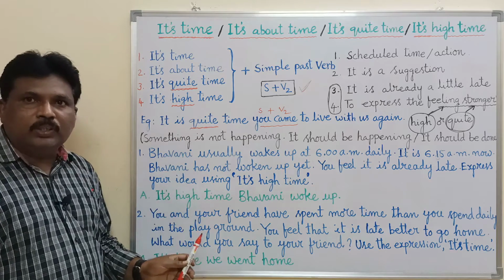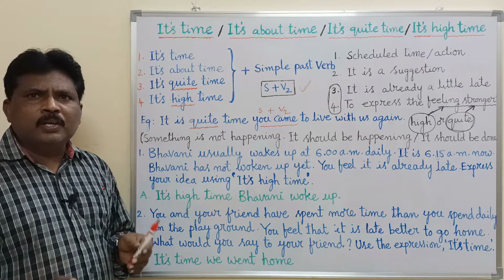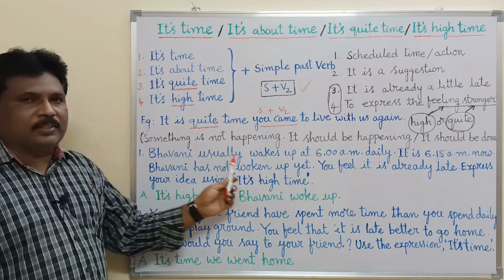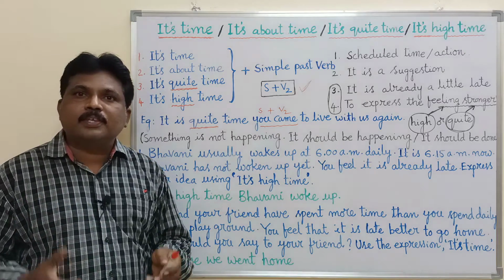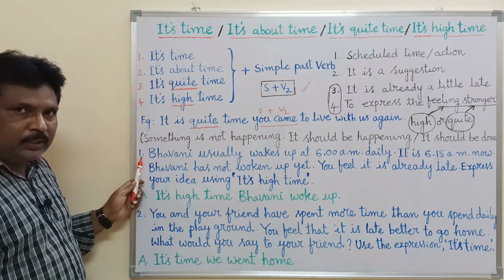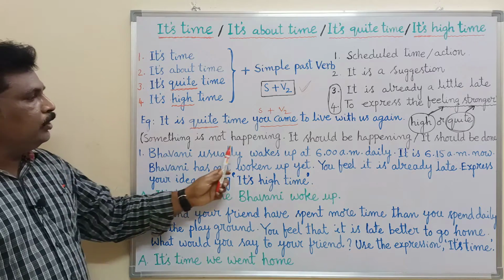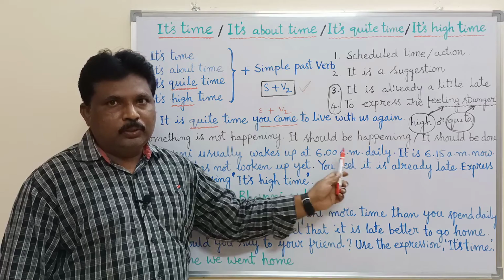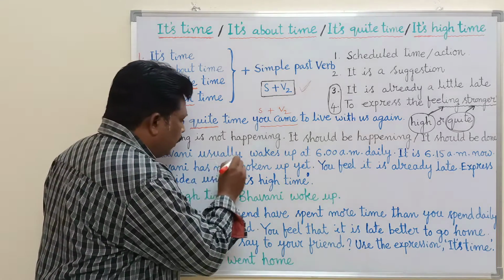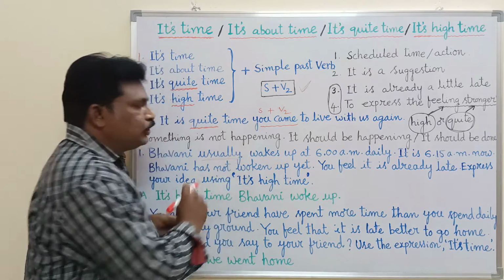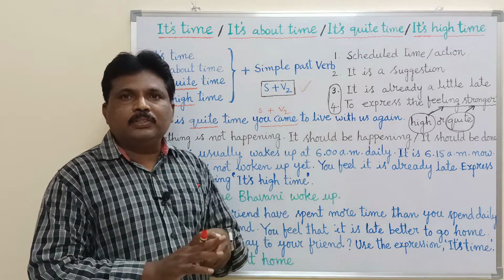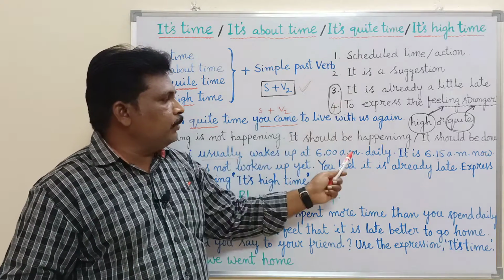Okay, there are some sentences taken from the textbook. In your textbook, there are a few examples, and how the questions are asked in the examination and how to write the answers, I will introduce you. Look at the first question. This is from the 10th class textbook. Bhavani usually wakes up at 6 a.m. So this is the scheduled time or scheduled action. Usually, that means it is her daily action. Every day, Bhavani wakes up at 6 a.m. This is her scheduled action.